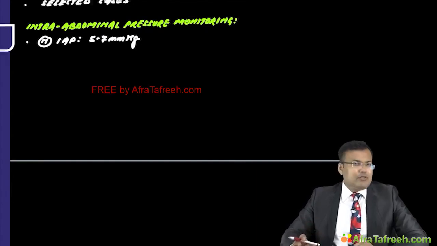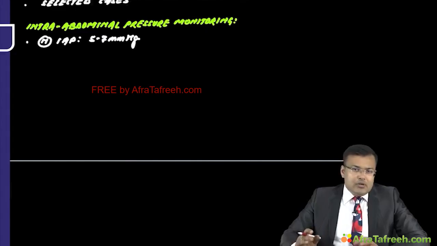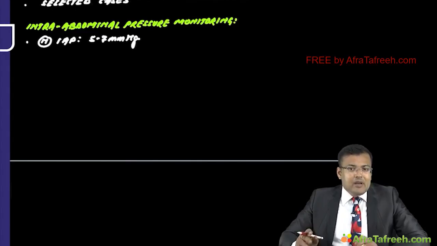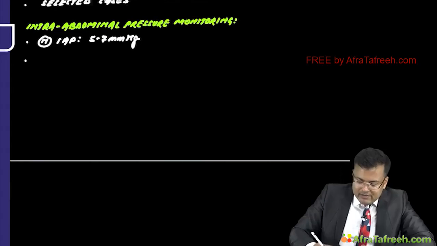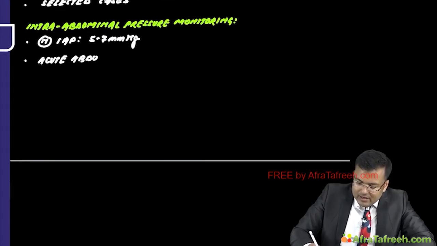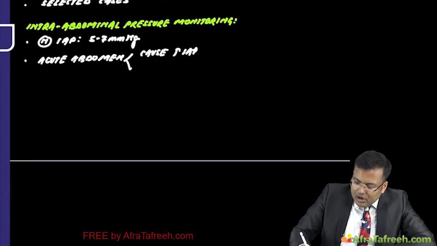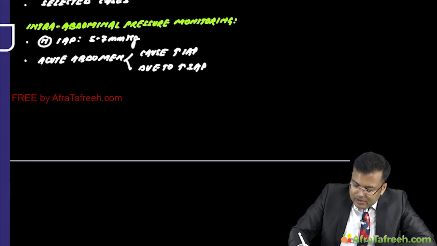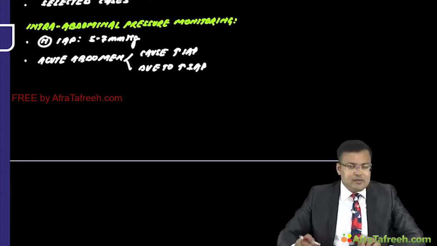Now, second important point, what's the relation with acute abdomen? Acute abdomen can cause increased intra-abdominal pressure, and sometimes it can be due to increased intra-abdominal pressure. So what is the pathophysiology?